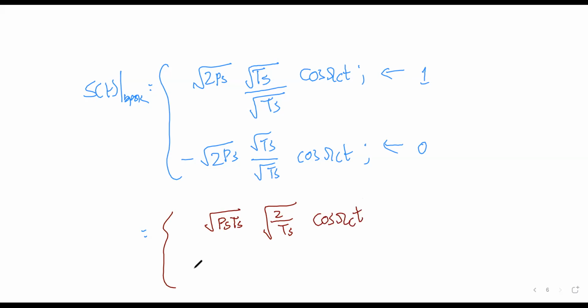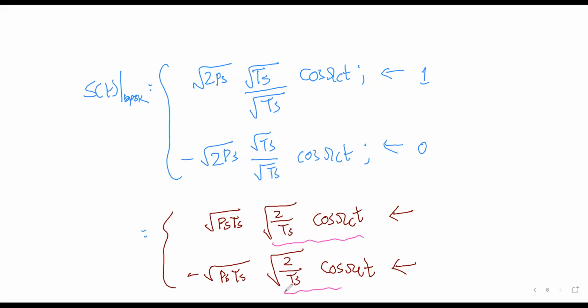Right? And what will be this one? This is minus root over PSTS, and root over 2 by TS cos omega CT is another term. So for BPSK, when 1 is transmitted, this is transmitted. When 0 is transmitted, this is transmitted. So you can see here, this term is same for both, isn't it? We call it the basis function.